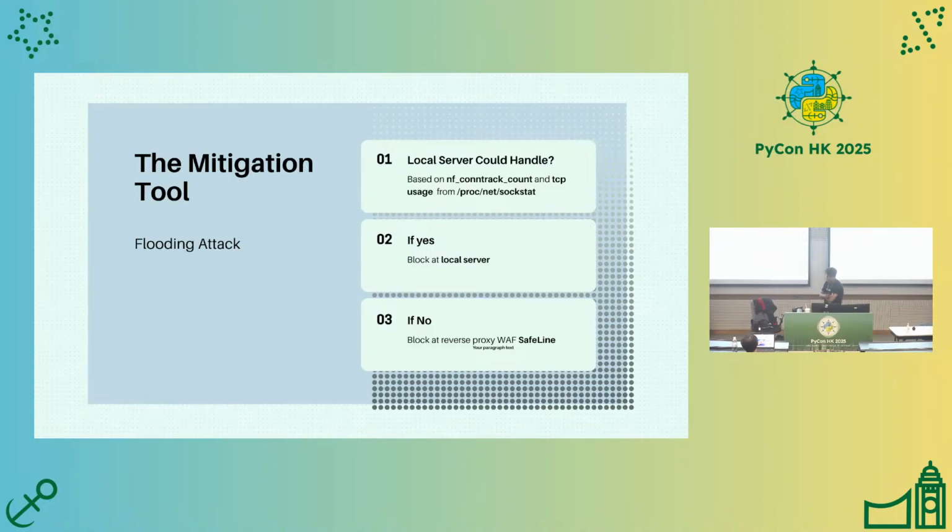And if it detects 100 or more requests from 3 different IP addresses within 12 seconds, it will be regarded as DDoS too. Currently, I am using a reverse proxy WAF for this mitigation, because only blocking from the local server could bring more stress to the local server.